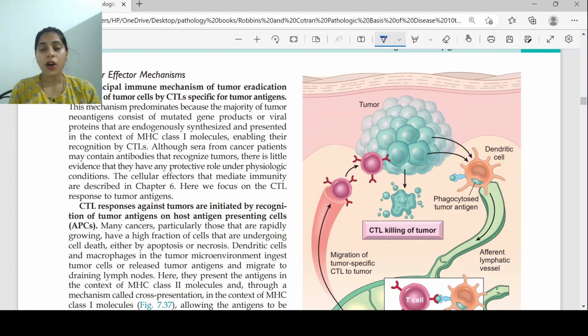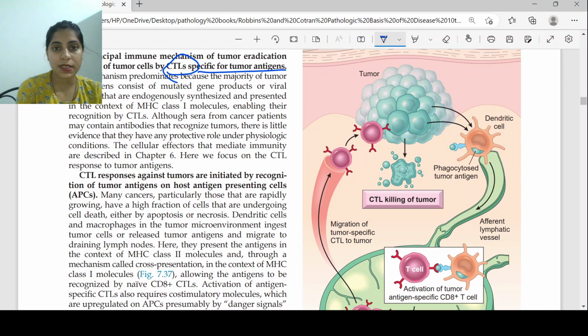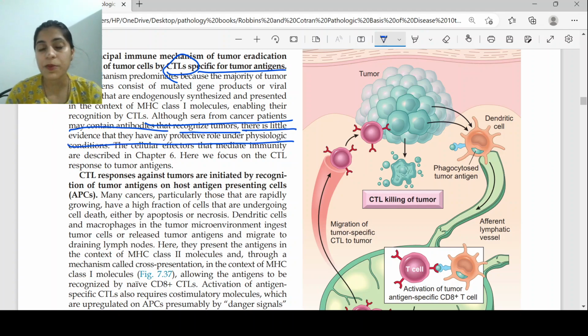So now we are studying how the immune system normally reacts to tumor cells. The principal immune mechanism of tumor eradication is the killing of tumor cells by cytotoxic T cells specific for the tumor antigens. When the serum of cancer patients was taken, a lot of antibodies had developed against many antigens on the tumor cells, but they were not killing them very effectively. Why is that? Although sera from cancer patients may contain antibodies that recognize the tumors, there is little evidence that they have any protective role.